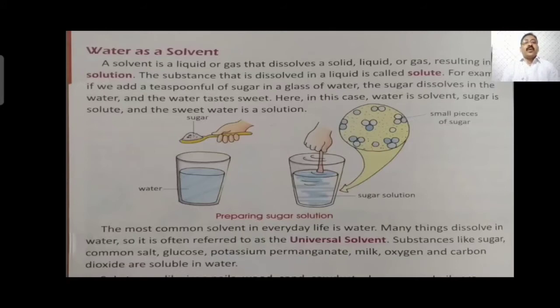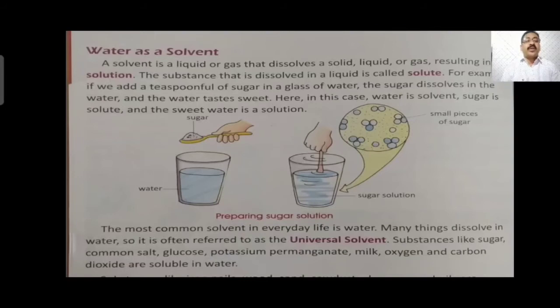Now, water is called the solvent. Water is called solvent because most solids dissolve in water. Water is the universal solvent. It is called the universal solvent because most solids like sugar, salt, soda, washing soda, potassium permanganate, glucose, milk, oxygen, carbon dioxide dissolve in it.